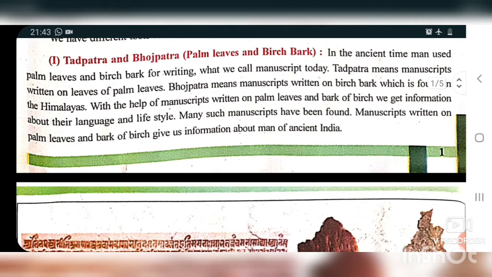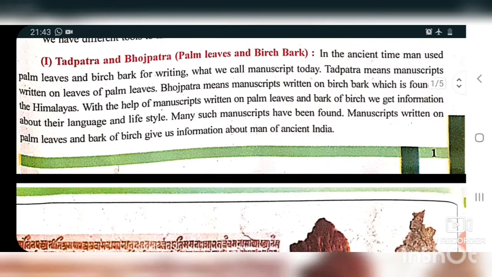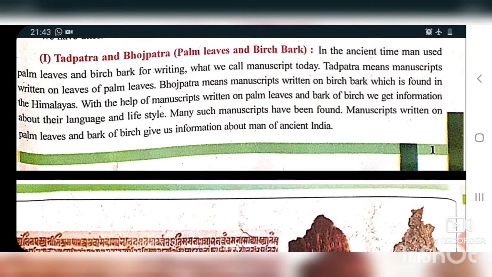After that we were learning about different topics like Tadpatra and Bhojpatra. In that we already learned that one is Tadpatra, which is palm leaves, and the other is Bhojpatra, that is the birch bark.